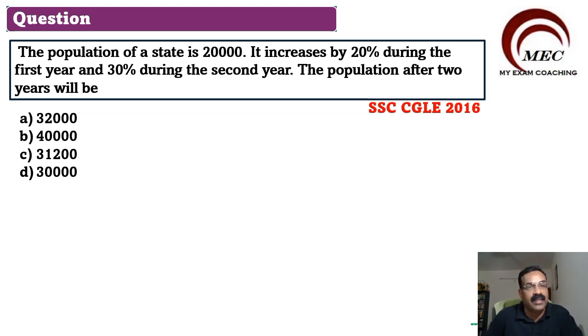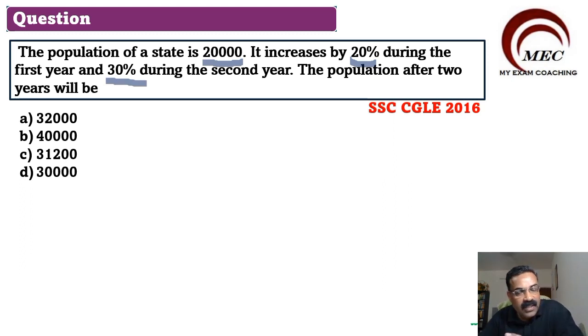So here is your next question. Kindly read the question. The population of a state is 20,000. It increases by 20% during the first year and 30% during the second year.